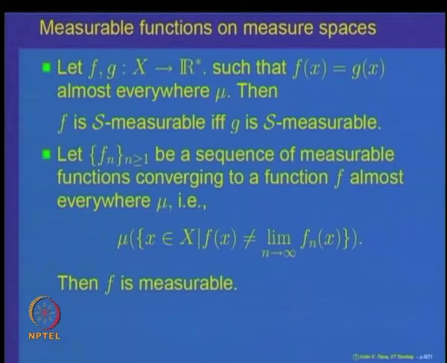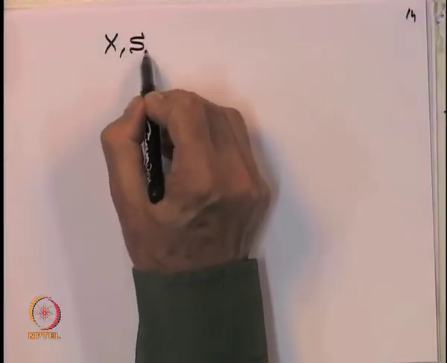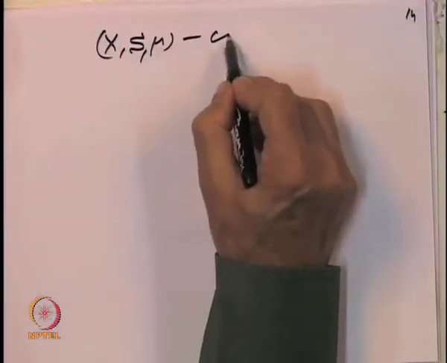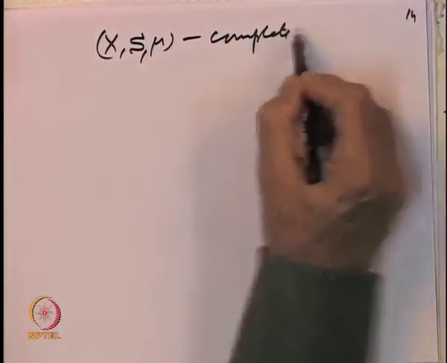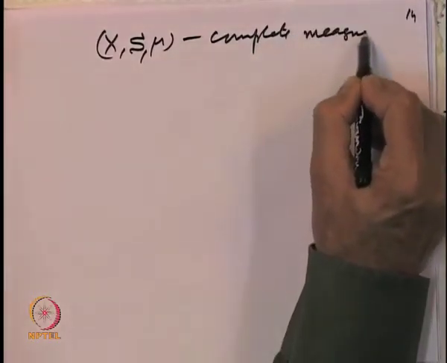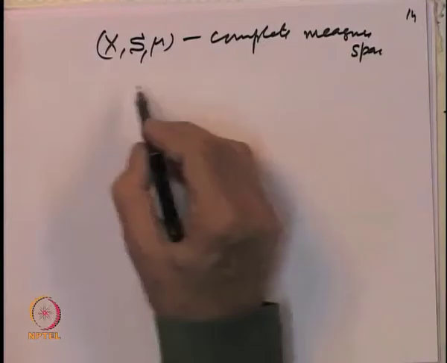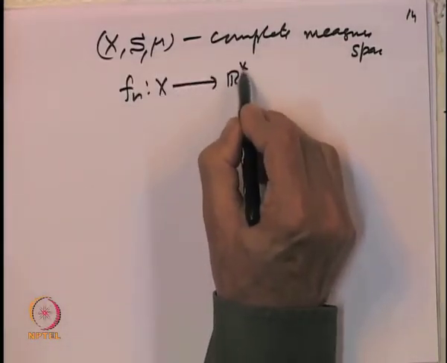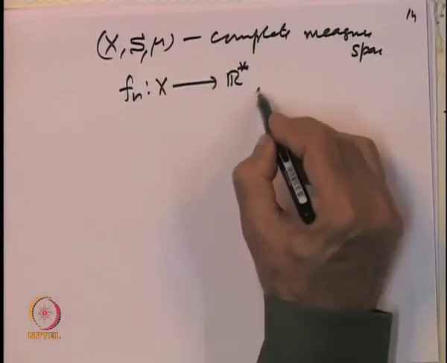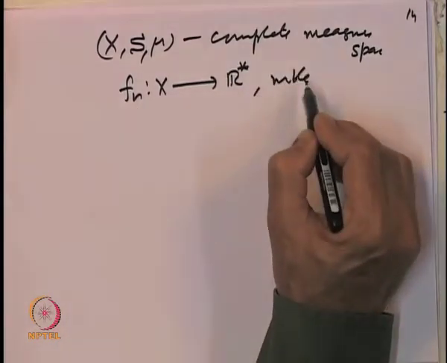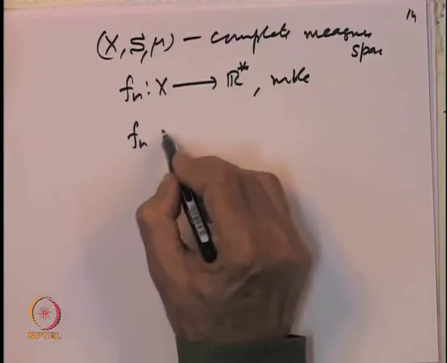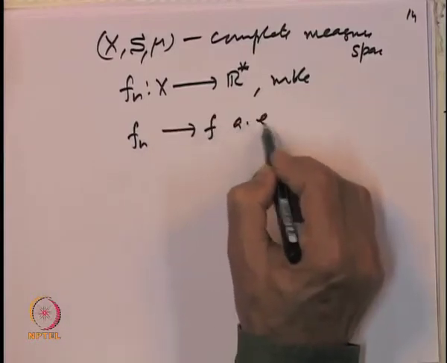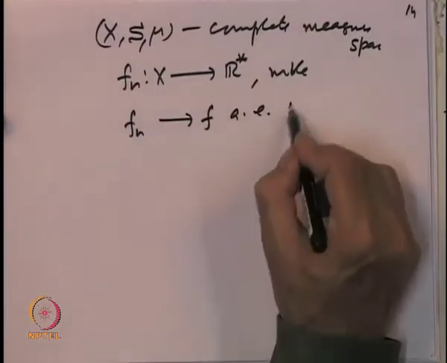So, we have a complete measure space X, S, mu. We have a sequence f n of measurable functions, and the f n's converge to f almost everywhere mu.